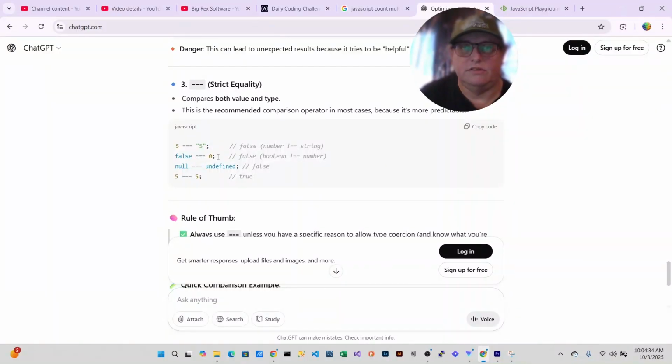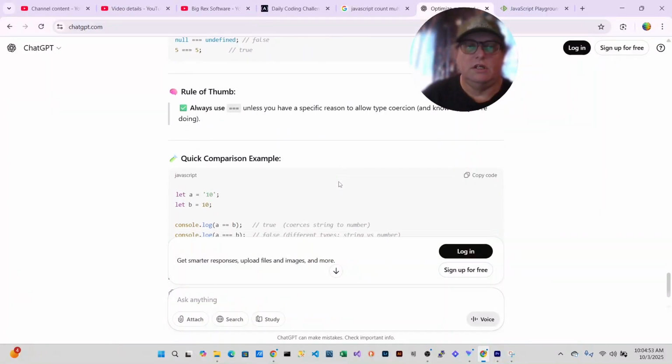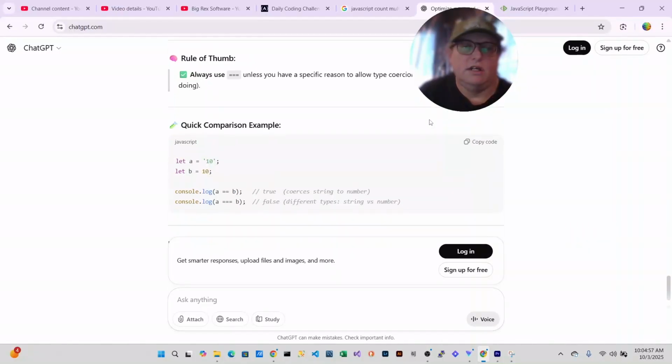False also is equal to 0, also false, because sometimes loosely a 0 can mean false, but it's comparing a number to a Boolean, so it will fail. Null equals undefined, and we'll talk about that later maybe. And then 5 is equal to 5, that's the number compared to a number. That would be true. So always use triple equal unless you have a specific reason not to.